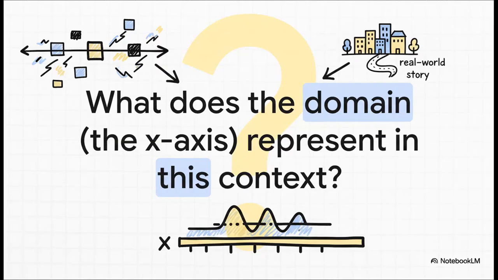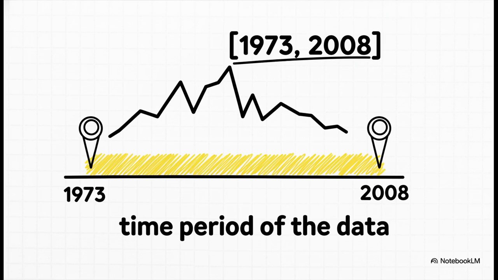Let's start with the domain. Remember, that's all the valid inputs, which we plot along the horizontal x-axis. So what does that horizontal spread actually mean in the context of this real-world story about oil production? And there you have it. The domain isn't just a set of numbers. It's the time frame of our data. It tells us that this information starts around the year 1973 and it ends around 2008. The domain gives our data its historical context, and the range, by the way, would tell us the lowest and highest production levels they ever hit during that time.